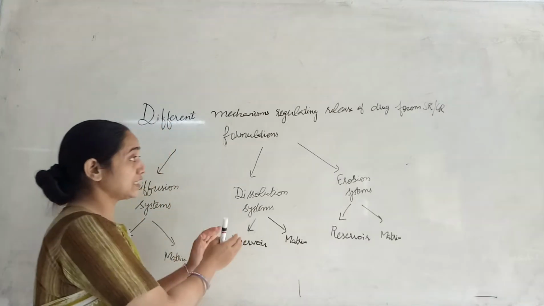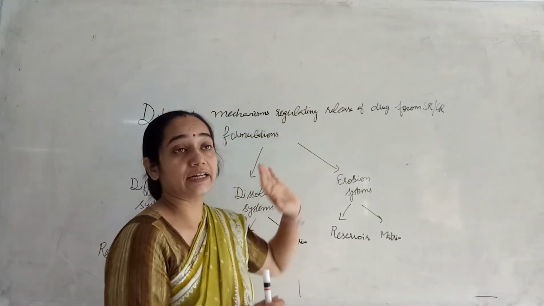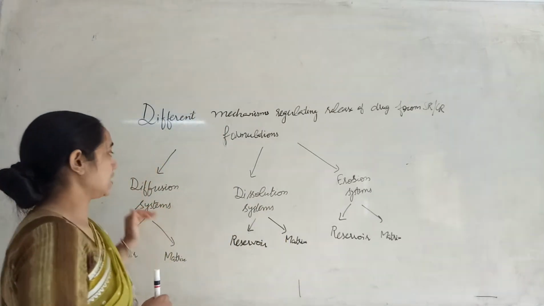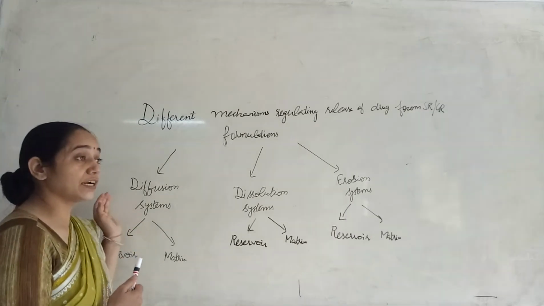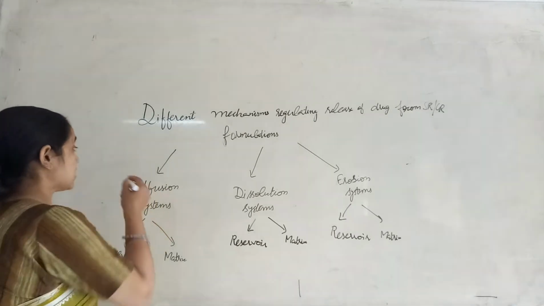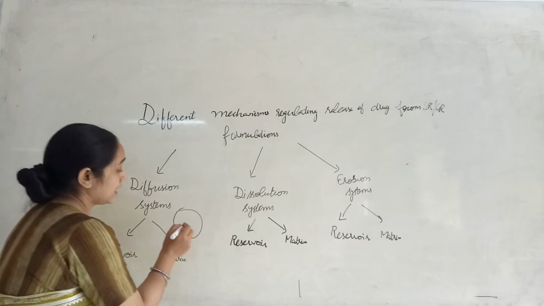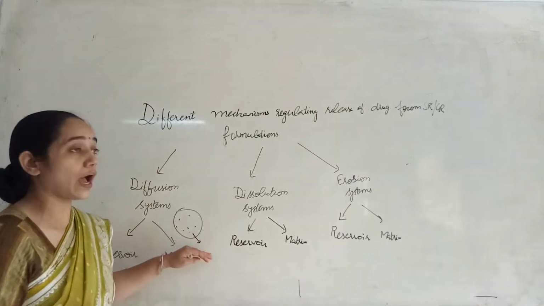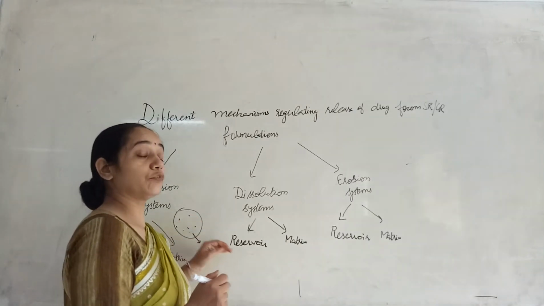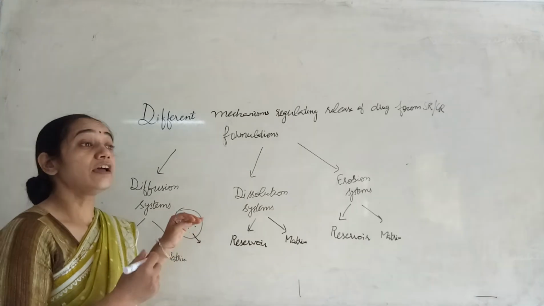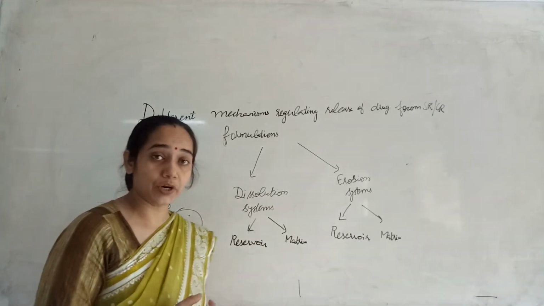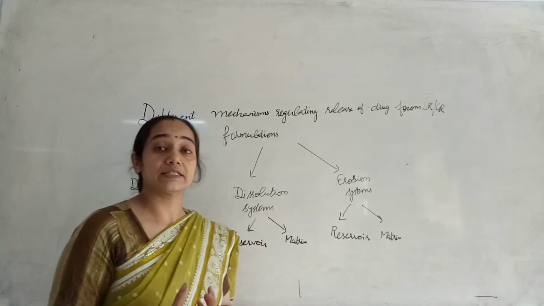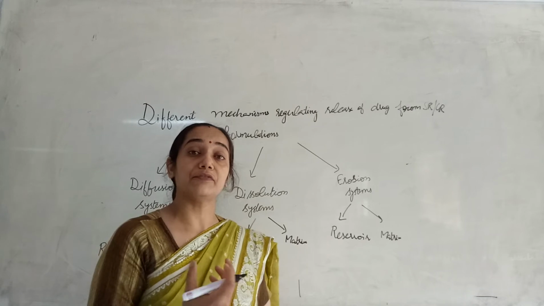Now if we consider these formulations, that is sustained release formulation and controlled release formulations, then in this case I will say this is the diffusion of the drug. For example, it is a tablet and here is the drug. It is the diffusion of the drug from the tablet surface to the outside environment. And what will be the outside environment? When we take the formulation orally, that is this tablet, then gastric fluid or intestinal fluid will be the outside environment for the tablet.